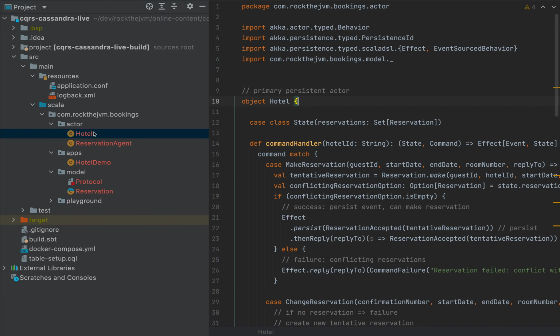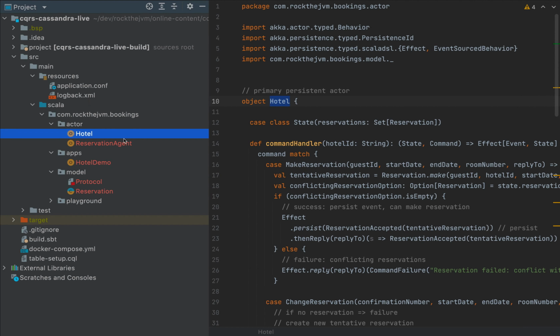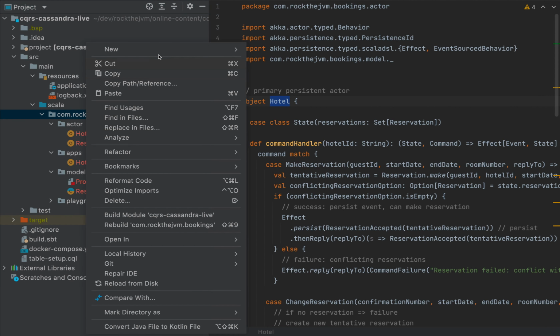So back to the hotel. Now, the hotel currently implements the write side of the application. The read side has not been implemented yet. So from the command query responsibility segregation, we've only implemented the command part, which is implemented through event sourcing. We are also going to implement the read side of this application by creating another application here.